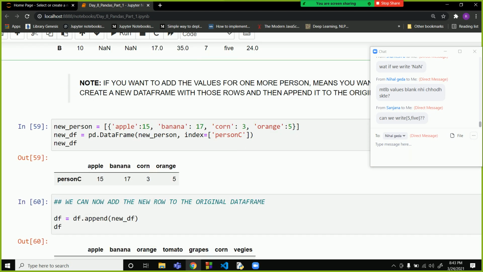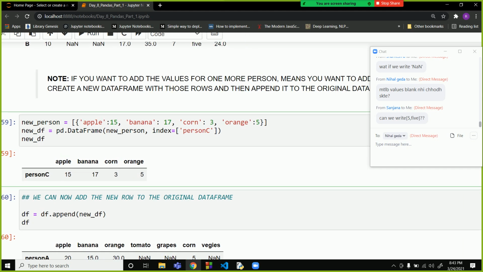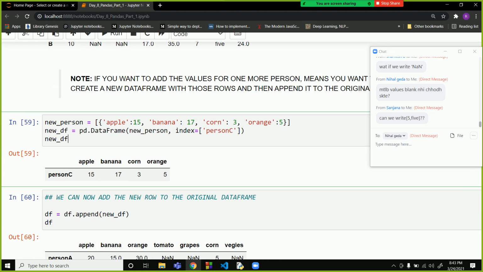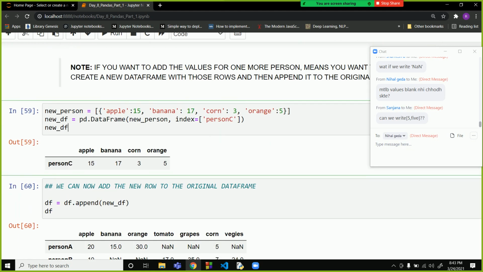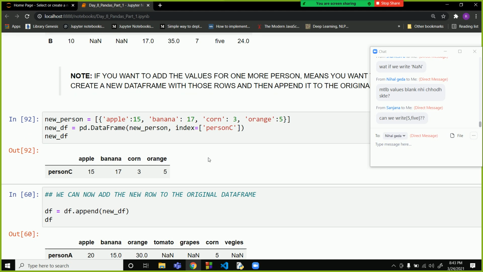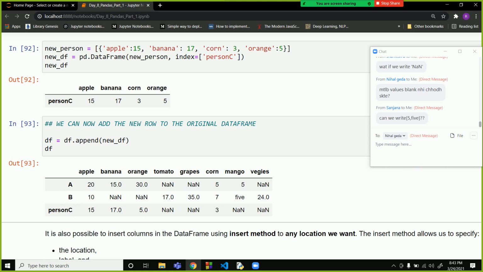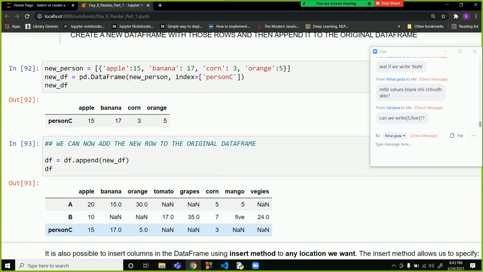Now if we want to add a new row to a data frame, what will we do? First of all, we create a new data frame over here, that is, this is our dictionary or the row value that we are defining for the data frame. We are creating a data frame named %c and printing it over here. So this is your new data frame. Now we'll append it over here. You can see that a new %c has been appended down below.